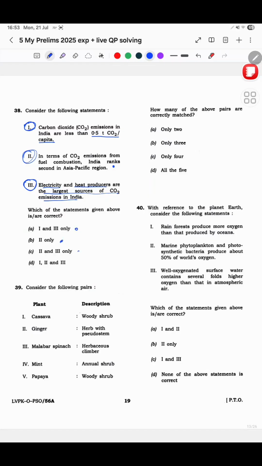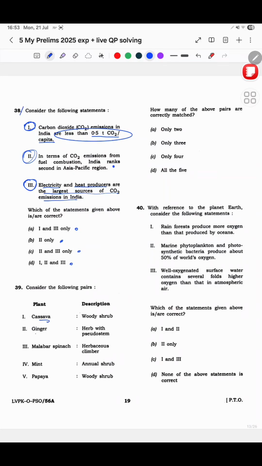1, 3, 2 only, 2 and 3, 1, 2 and 3. So I felt that I can't mark this question right. And this part, okay, less than 0.5 t, I was kind of thinking that yeah, this is too much, but I do not like it. I still chose not to. I chose to play safe basically. So I did not mark this.